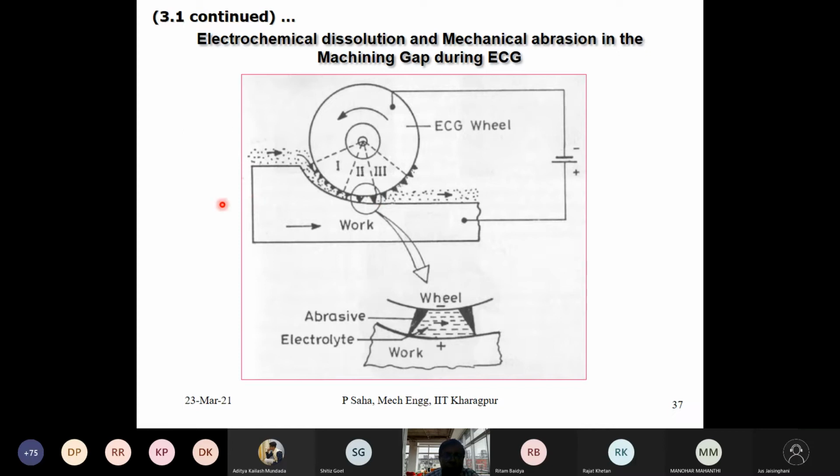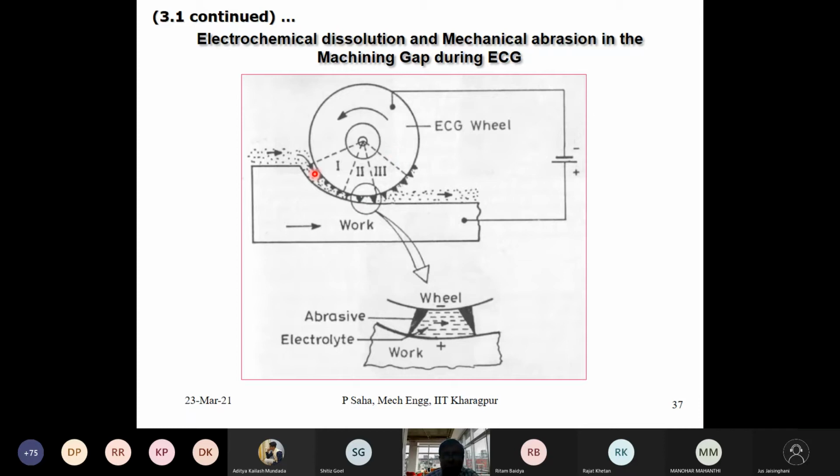If the job moves too fast, it will probably go and hit the wheel. But if we move it very slowly, so that the gap is very small, and we give appropriate voltage, then because of the small gap, ECM action will start, since the electrolyte is maybe a sodium chloride solution, and the job will gradually get dissolved.